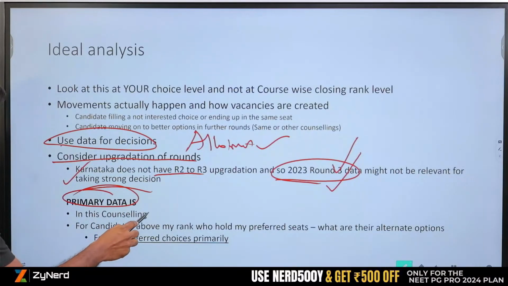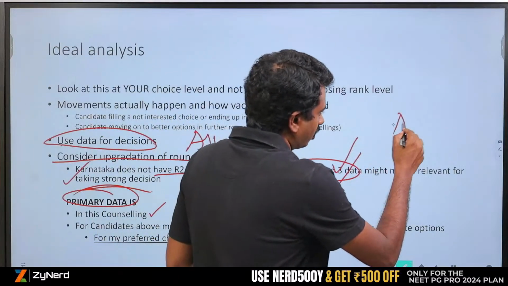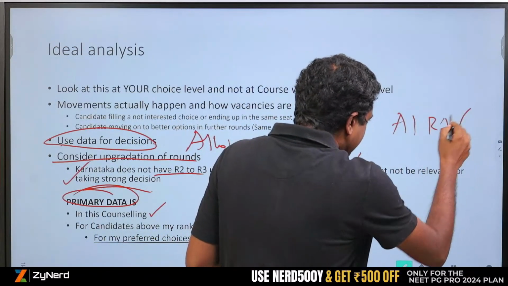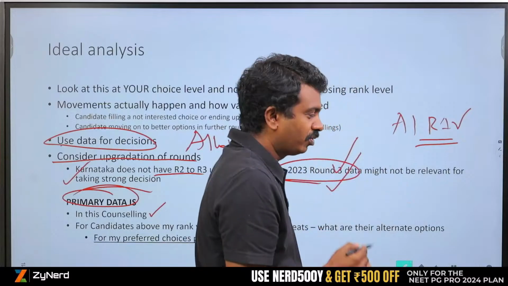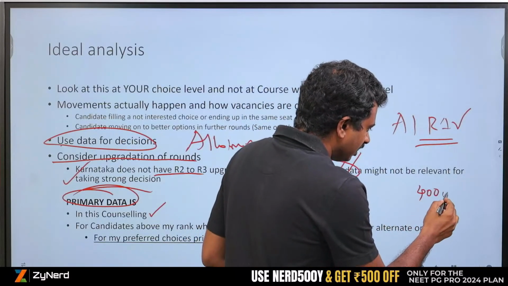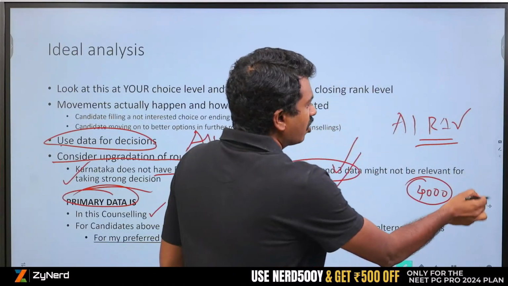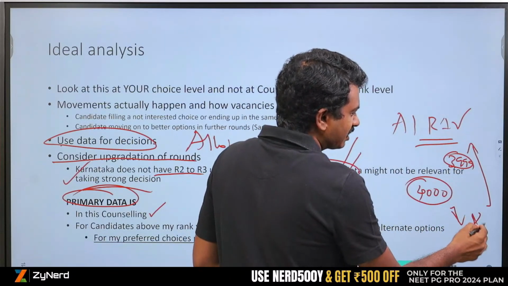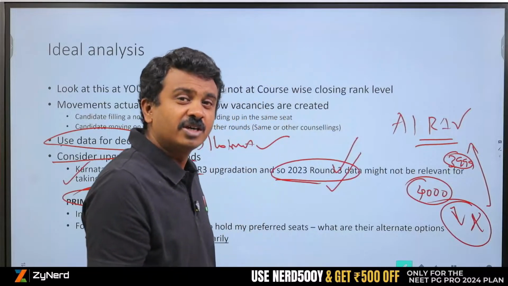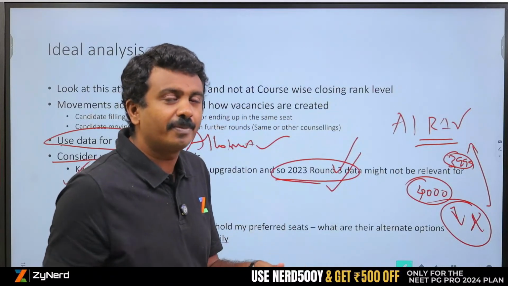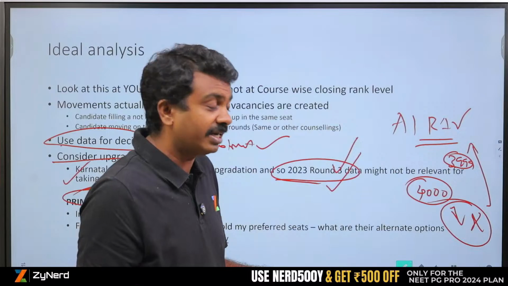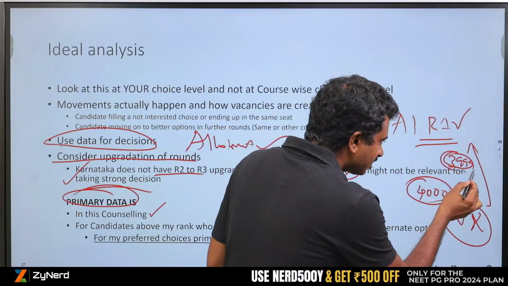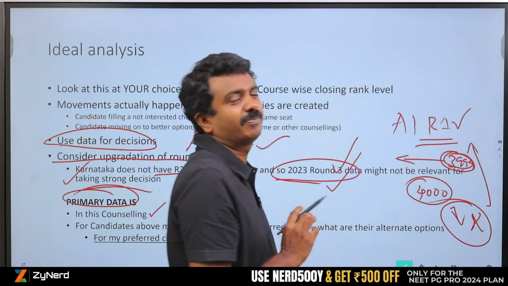Primary data is in this counselling. I am interested in All India round 1 counselling. In this particular counselling, All India round 1 counselling, I am rank 4000. My only concern is all candidates above me, 3999. The lower rank candidates don't concern me at all. The closing ranks of any choice below my seat, unless I am interested in it again, a very rare case. But all these 3999 are my concern.